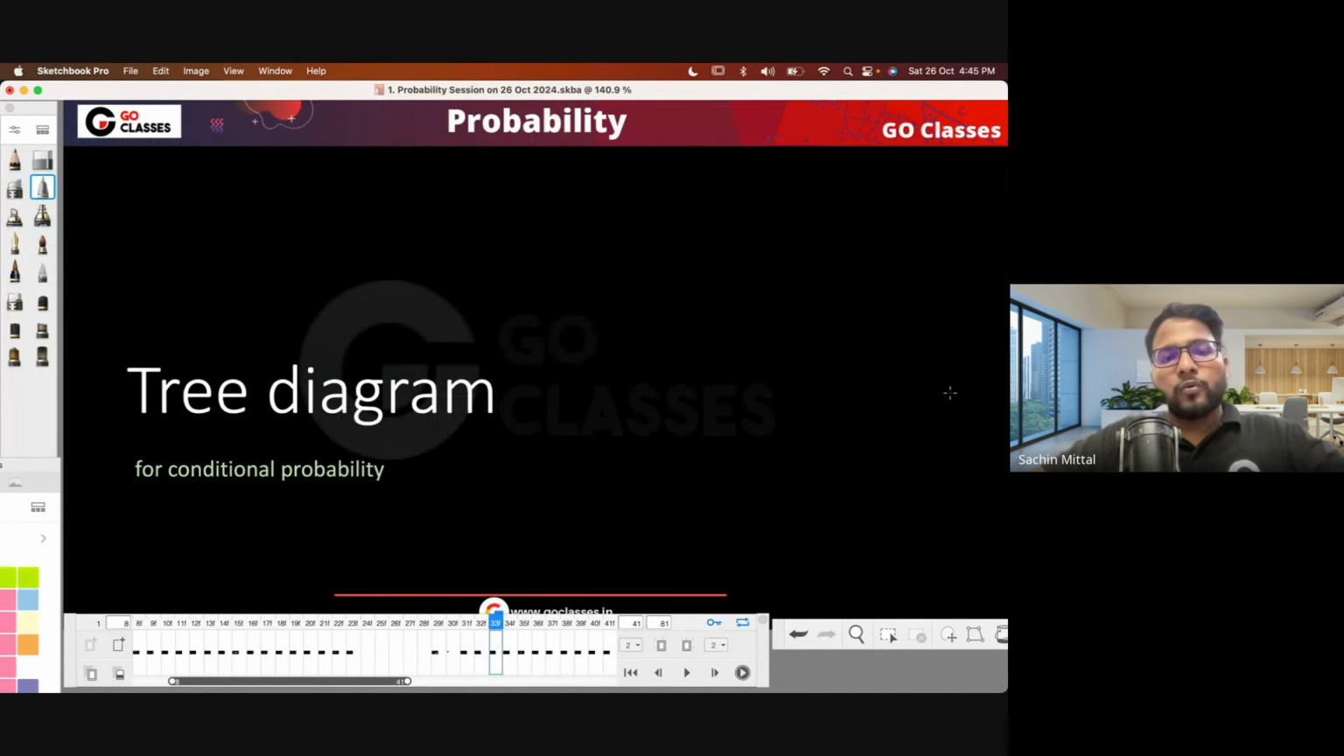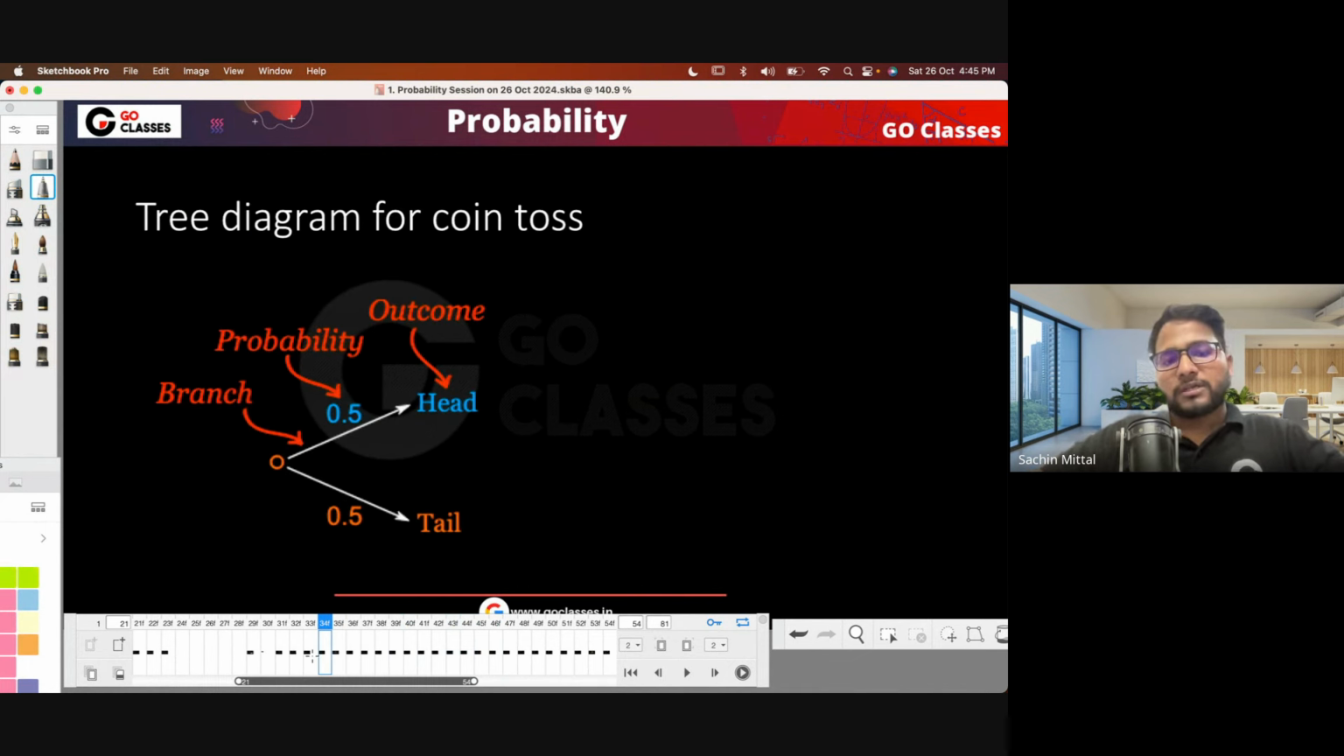Now let's move to the tree diagram. It is one of the best tools to solve questions related to Bayes theorem. So let's see what this is and how to use it. For example, let's suppose that head may appear or tail may appear, then I will make a tree out of it. Here I will be writing the probabilities: probability of head, probability of tail, like this.